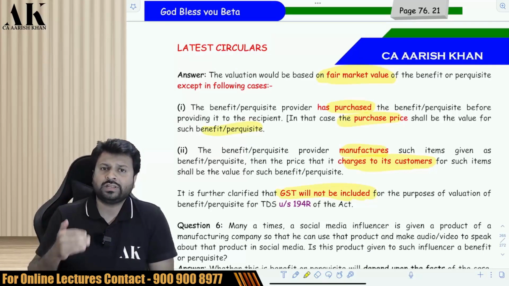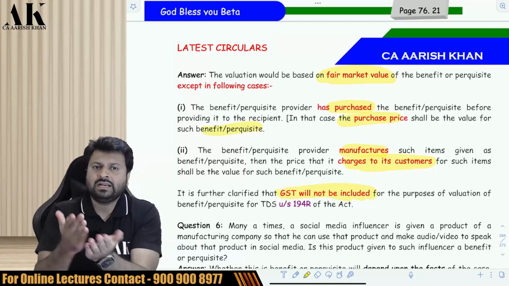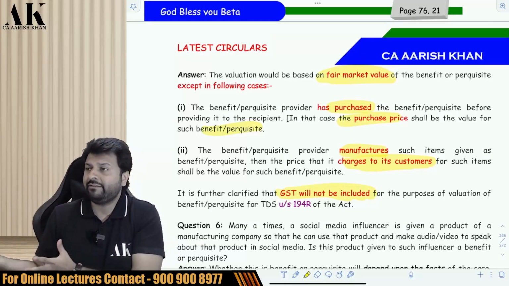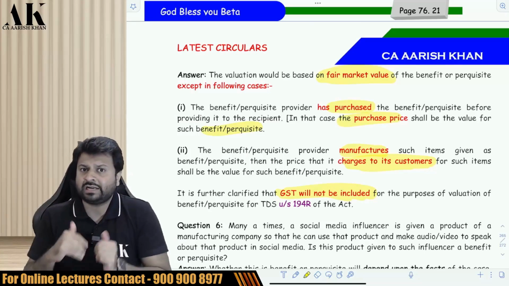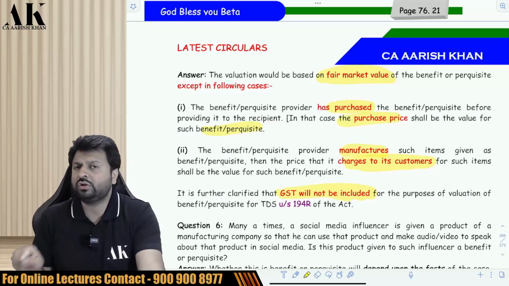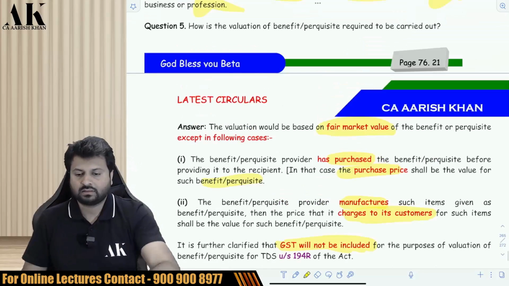So there are 2 points over here. If you have purchased something and given it, then the purchase price will become the value. If you have manufactured something and given it, then the price at which you sell to your customer will become your value. In either case, you are not going to include the GST portion. Check it once. Now, next point.